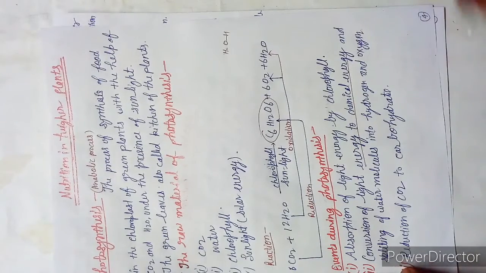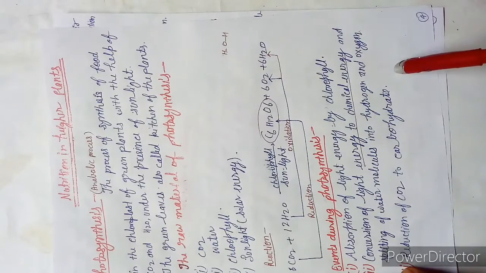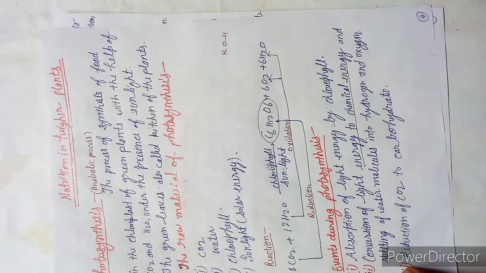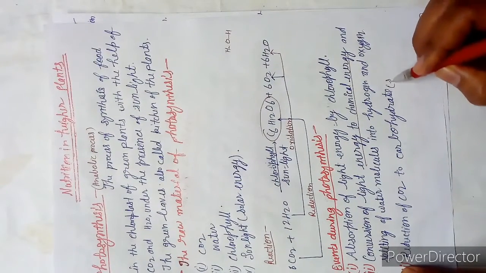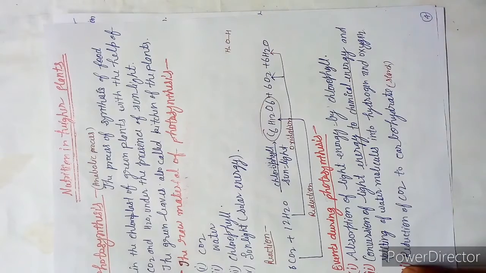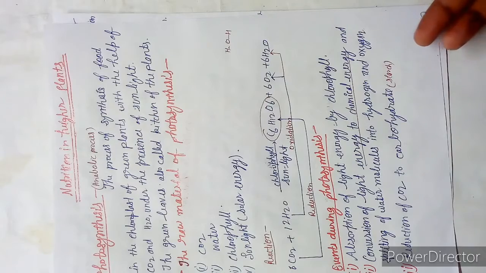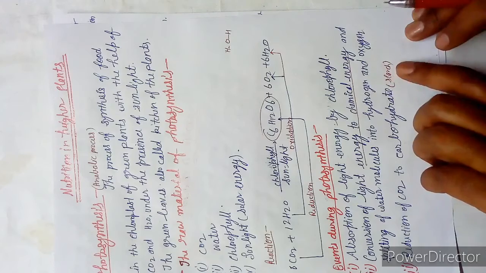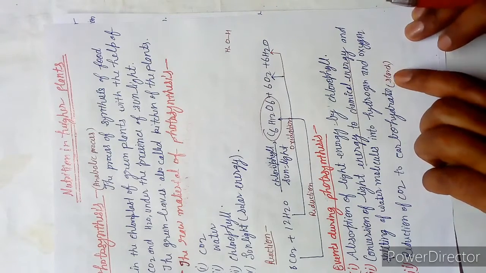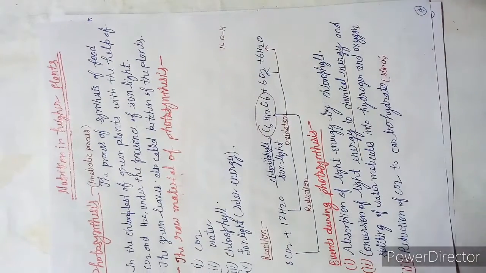Next is the reduction of CO2 to carbohydrate, we can say starch. There are many starches also, you can say amylopectin also. But if it is asked in your examination in the options, then you can go ahead and tick it. Okay, so students, this is all about photosynthesis according to class 10th level.